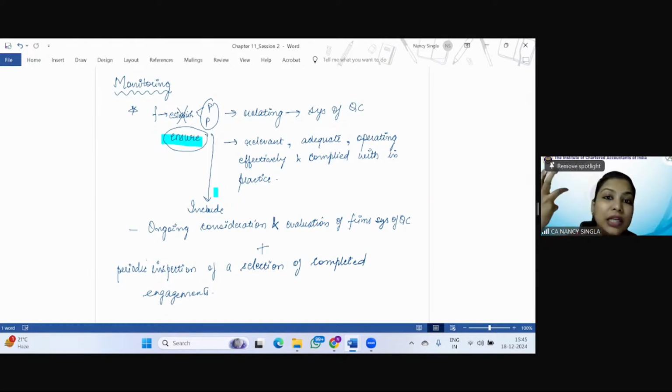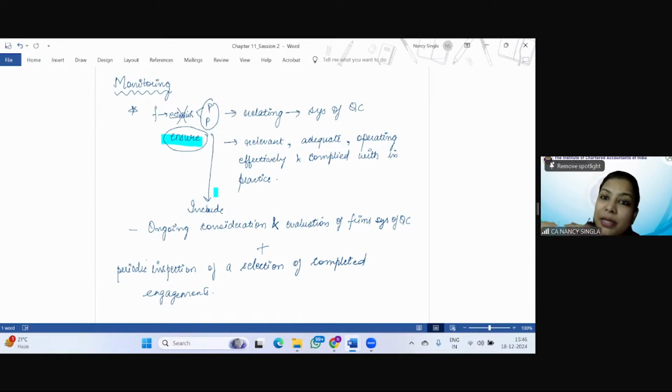So what will it include? It will include ongoing consideration and evaluation of the firm's system of quality control. So the work that is happening, let's say the audit work that is going on, with respect to that, whether quality has been maintained or not. So ongoing consideration and evaluation of the firm's system of quality control and periodic inspection of a selection of completed engagements.